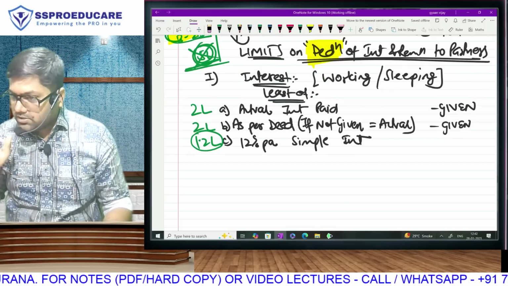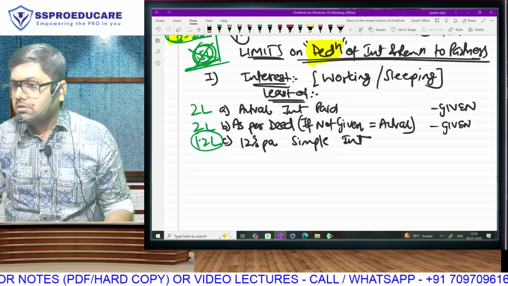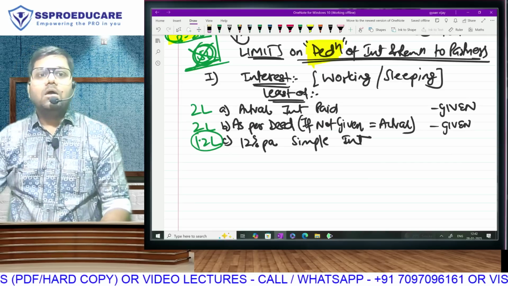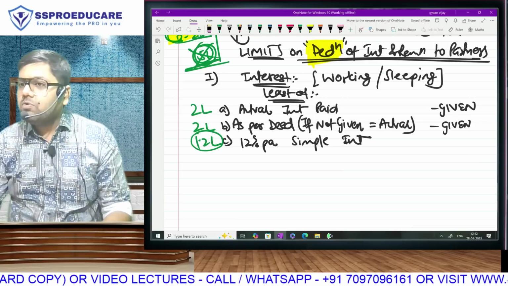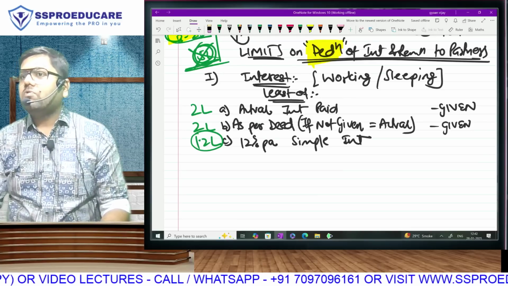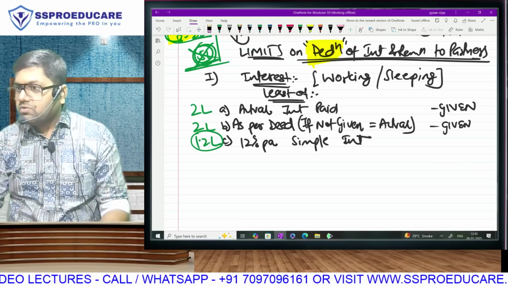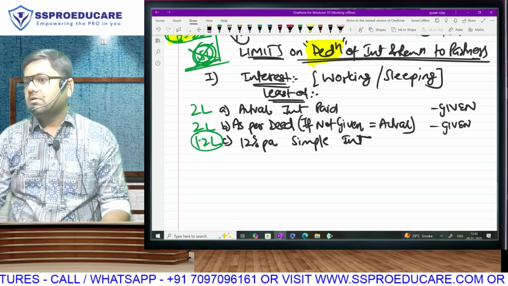What is the allowed deduction? You want to answer? This is my last effort. What is the allowed deduction? Deduction at 12% is in rupees. What is the allowed deduction? Have you paid more than that amount? How much? So what will you do to that excess paid? Add. Disallow, therefore add. That completes the computation of the firm.